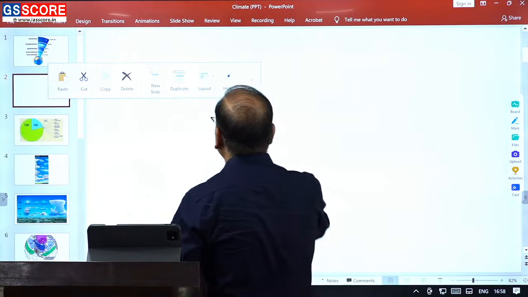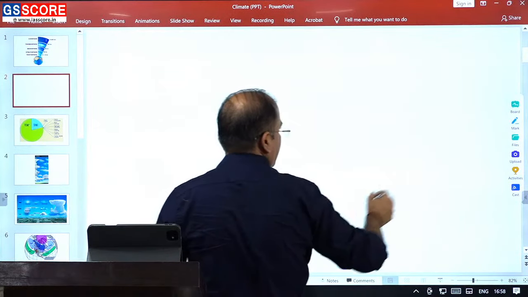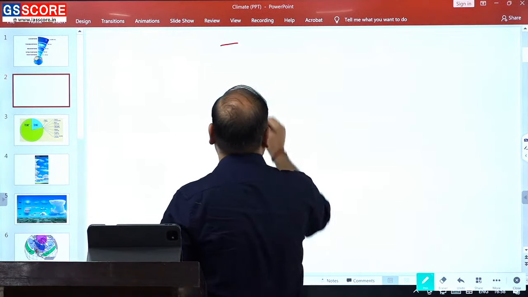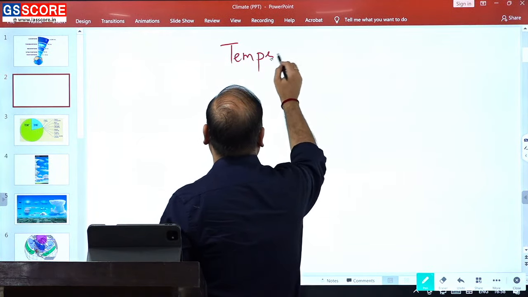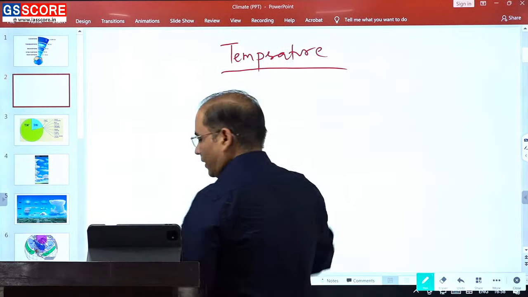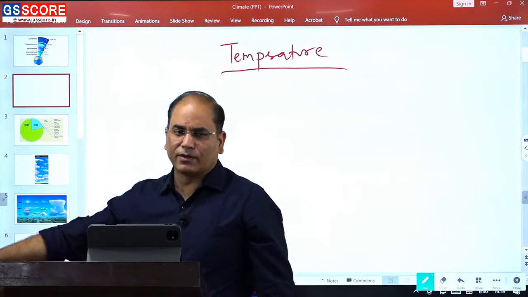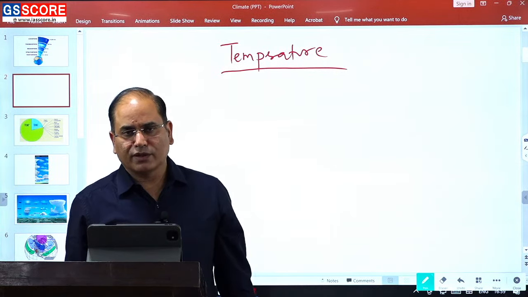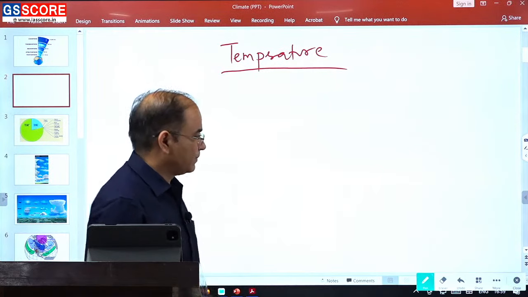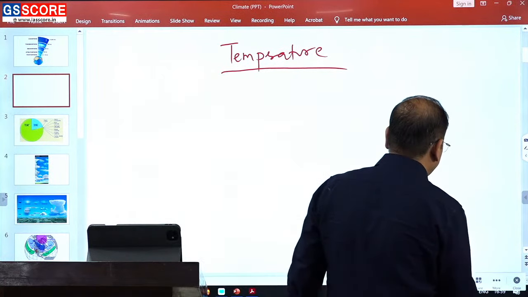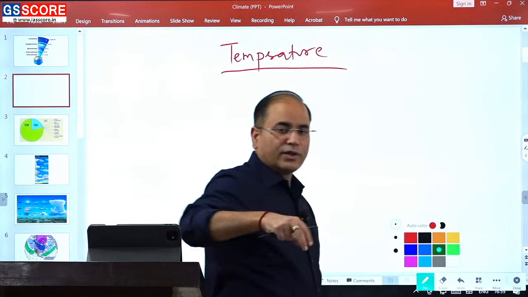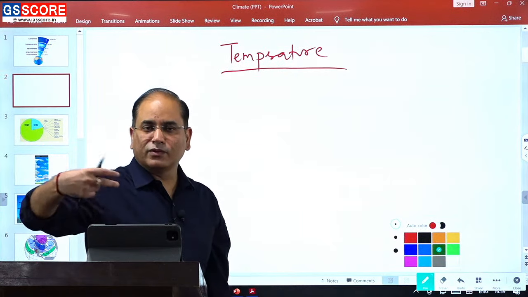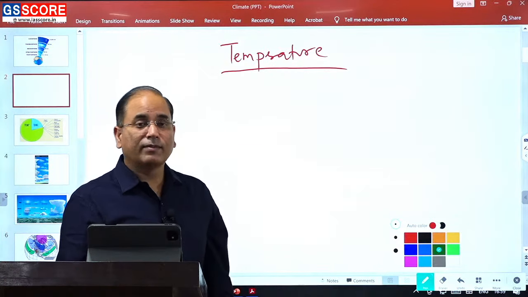Now moving to the next discussion, which is again a very simple topic from where questions are regularly asked, and there is a lot of confusion among students. That is temperature. On the earth surface the main source of temperature is the insolation, but the insolation varies from place to place. Different amounts of insolation are received, which is why there is variation in temperature.